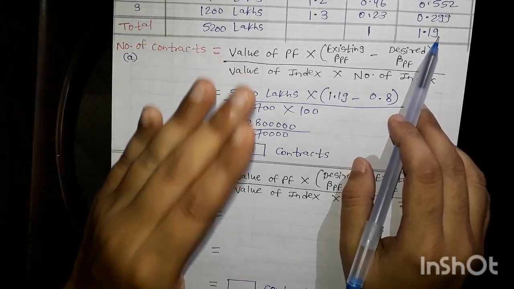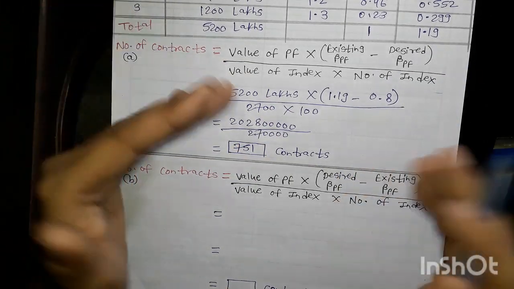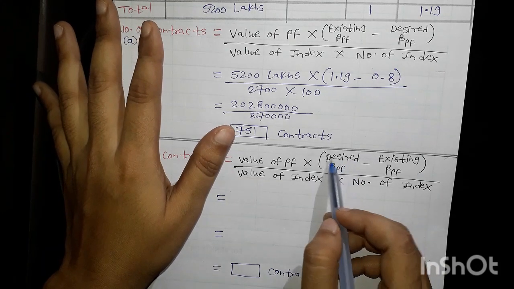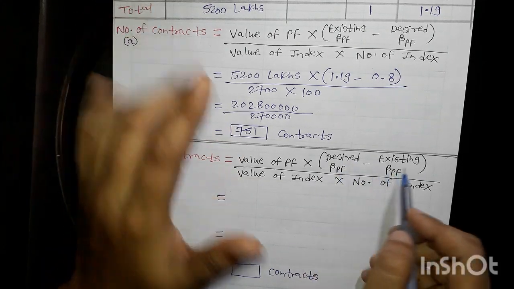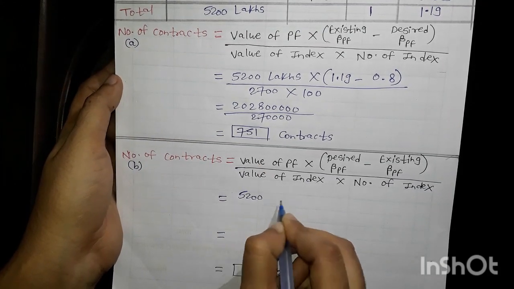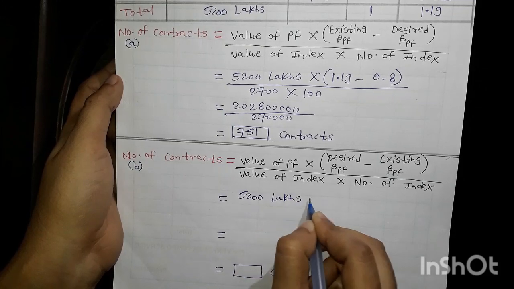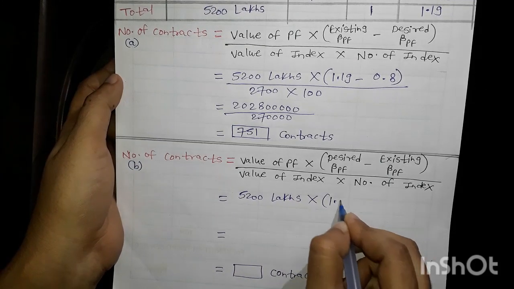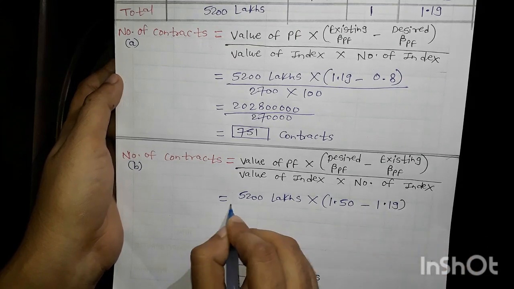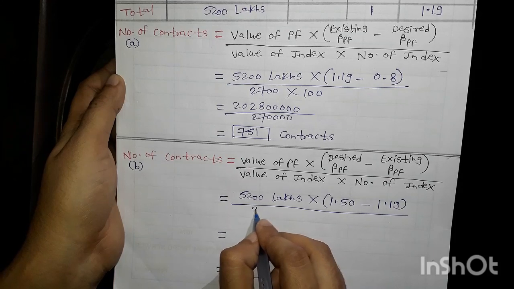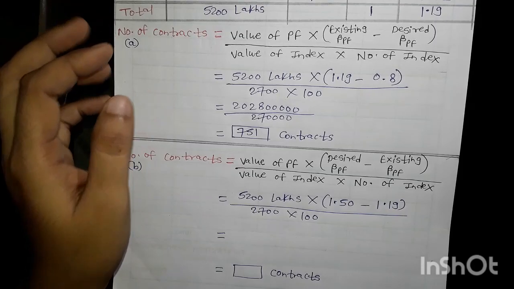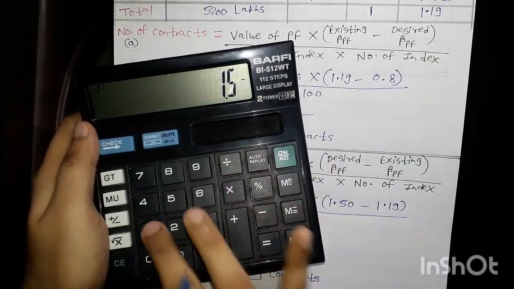Now the existing beta is lower as compared to the desired beta, so in the formula we will change. Whichever beta is higher, we consider it first, so that's why we wrote the desired beta first, and after that the existing beta. So the value of portfolio, same as earlier, multiplied by desired beta 1.50 minus existing beta 1.19, divided by the value of index 2700 multiplied by the number of index 100. So 1.5 minus 1.19.